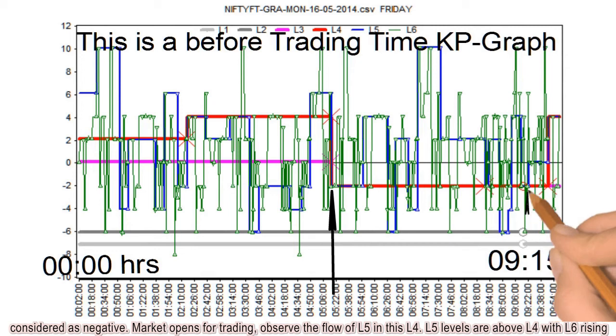Market opens for trading, observe the flow of L5 in this L4. L5 levels are above L4 with L6 rising.